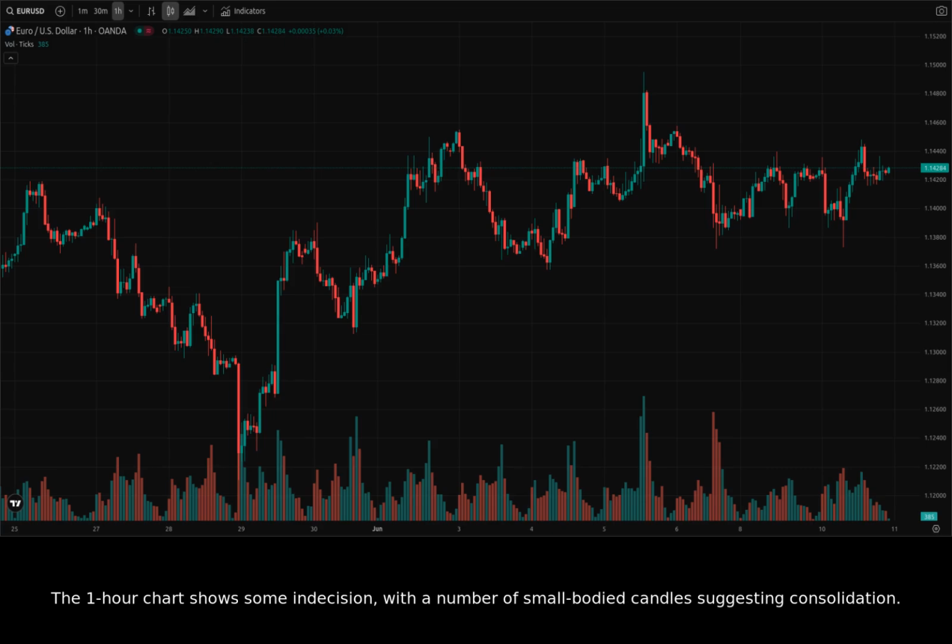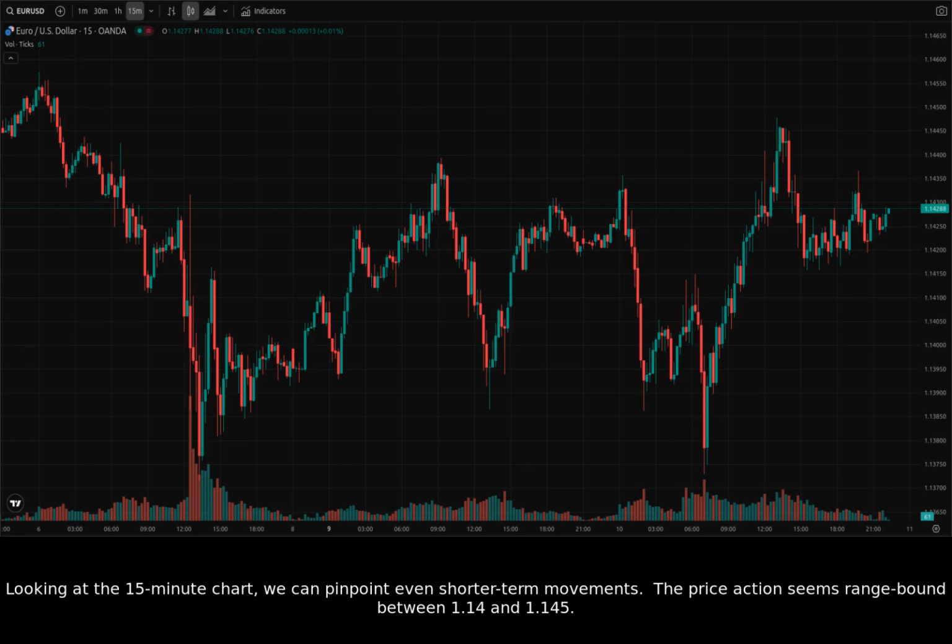The 1-hour chart shows some indecision, with a number of small-bodied candles suggesting consolidation. We might find some support in the 1.136 range based on the candles in the past week. Looking at the 15-minute chart, we can pinpoint even shorter-term movements. The price action seems range-bound between 1.14 and 1.145.